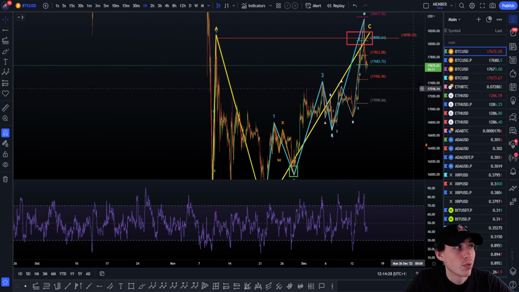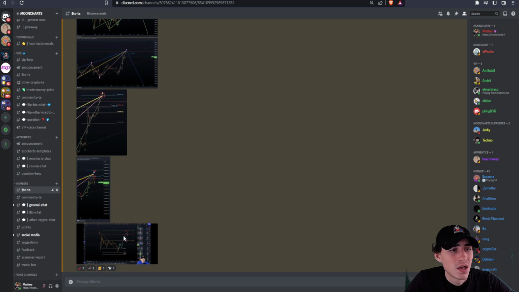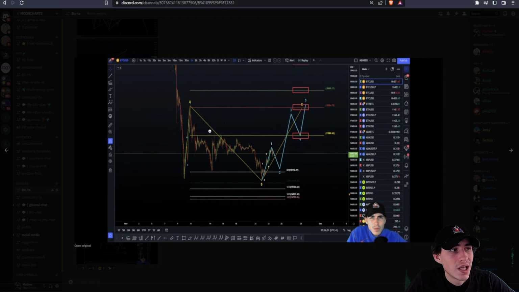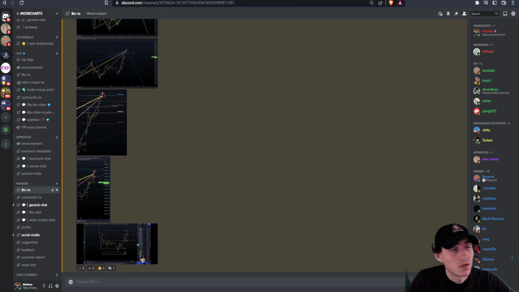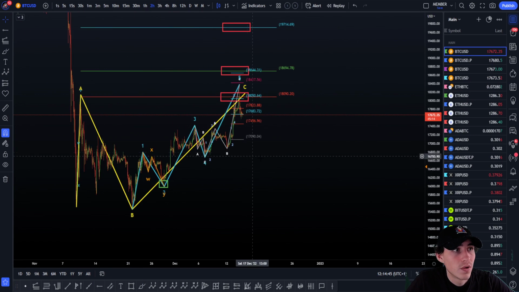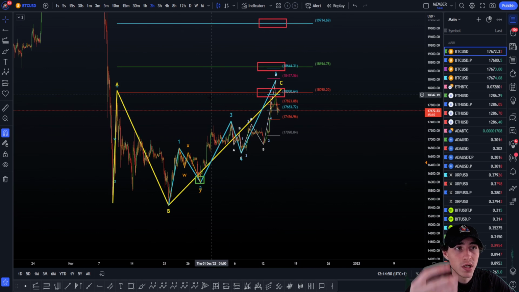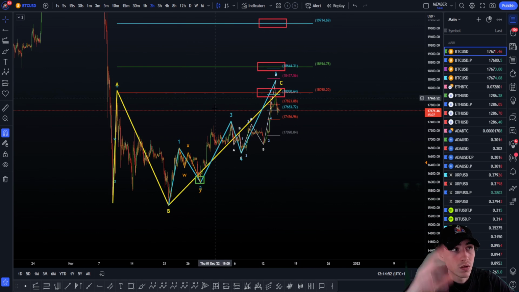If you remember well, we also planned the targets to the upside here, as you can see. We have an A, B, C. We have the 618, we have the 120 extension. So this was a more likely target we had planned in some different updates, and also yesterday with VIPs. So you just have to place it from the A wave root to the A wave top to the B wave bottom here. The 618 we can remove now because it's already hit and we went really higher.